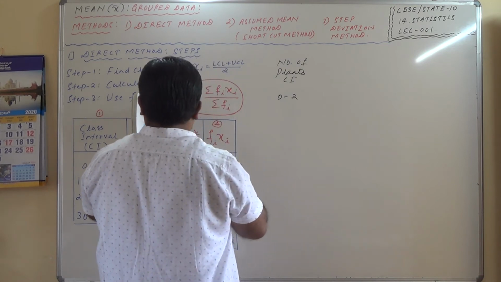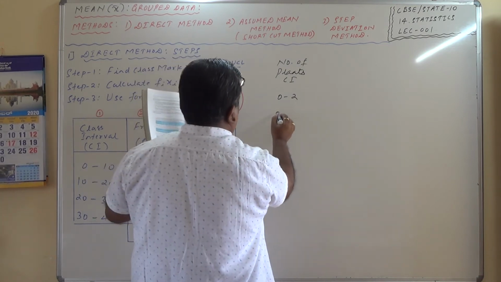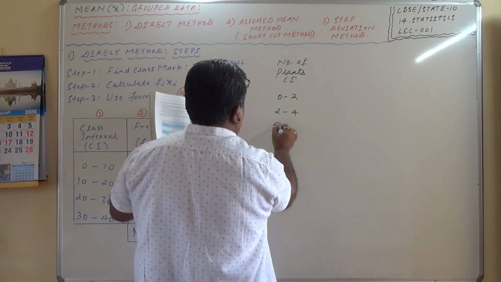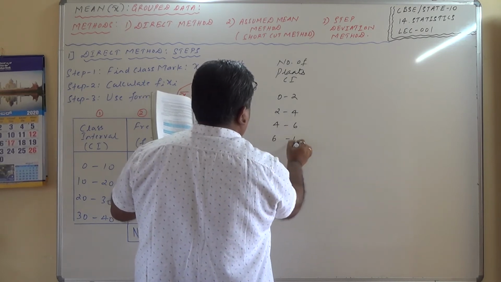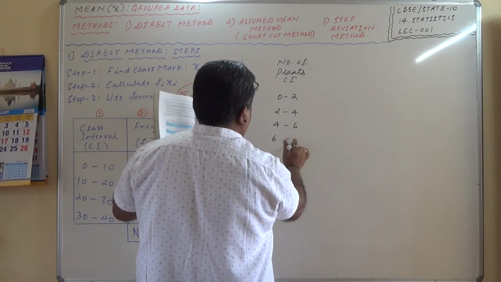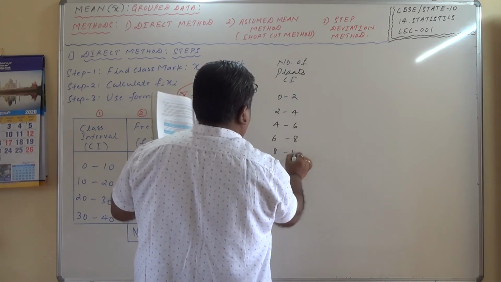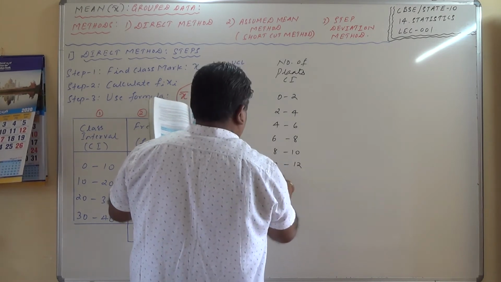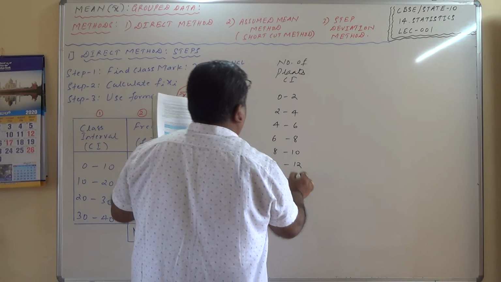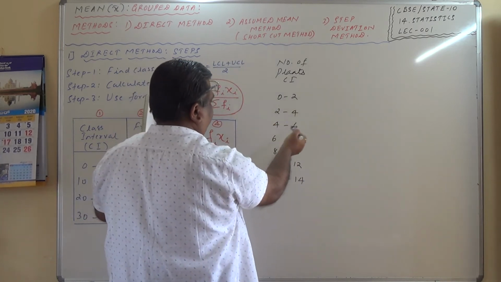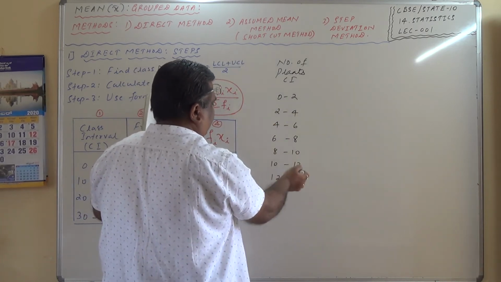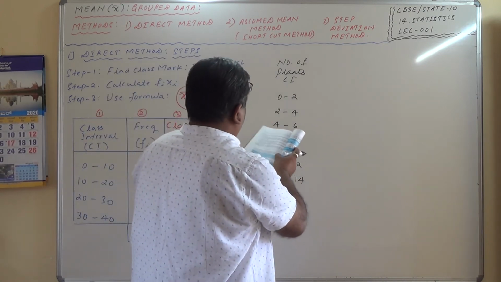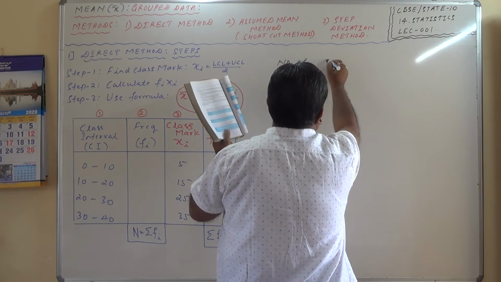It goes up to 12 to 14: 0 to 2, 2 to 4, class width is 2 here, 4 to 6, 6 to 8, 8 to 10, 10 to 12, is it right? And 12 to 14. These are the number of plants, class intervals. And the number of houses is the frequency.